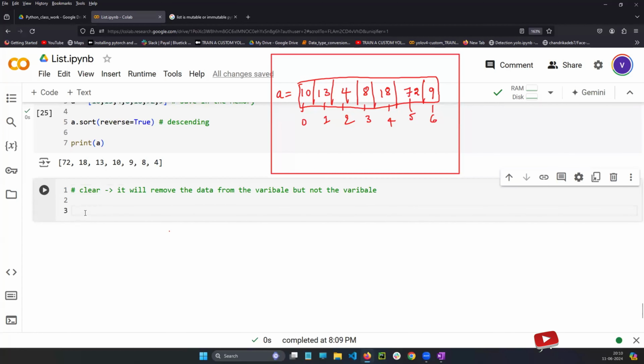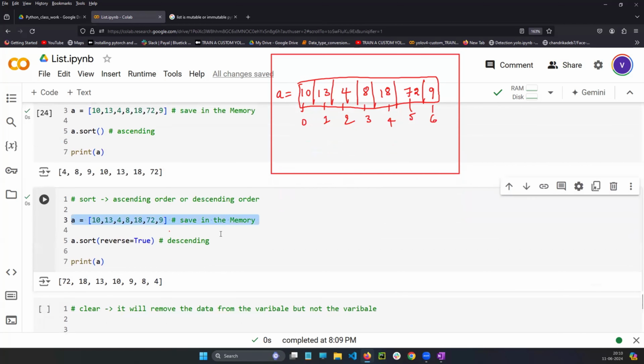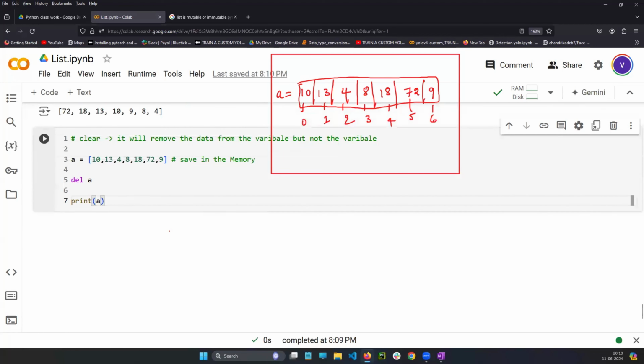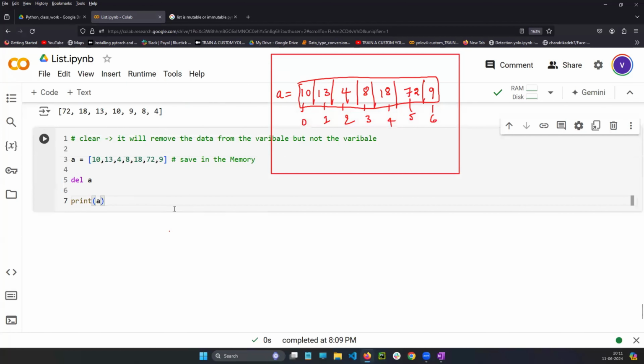For example, you tell me, guys, if I write like this, see, I'm writing here. So you know very well, the first line automatically will save in the memory. Okay. Done. Delete A. Print A. Now you tell me what happens. You tell me what happens here. It's temporarily deleting the data, sir.